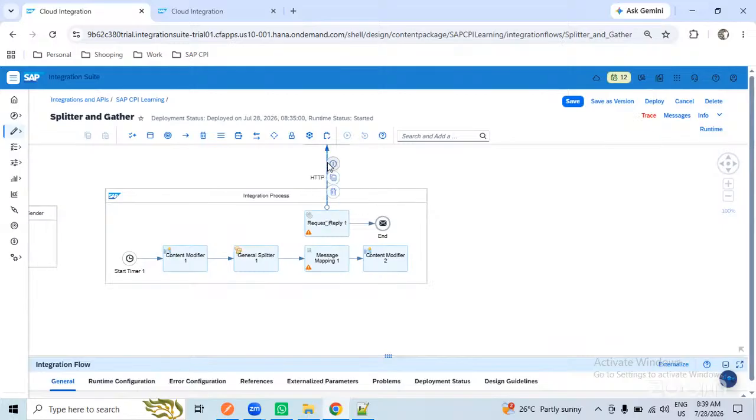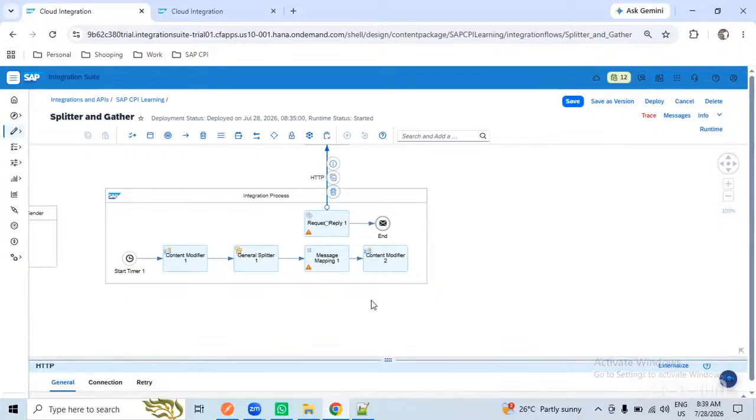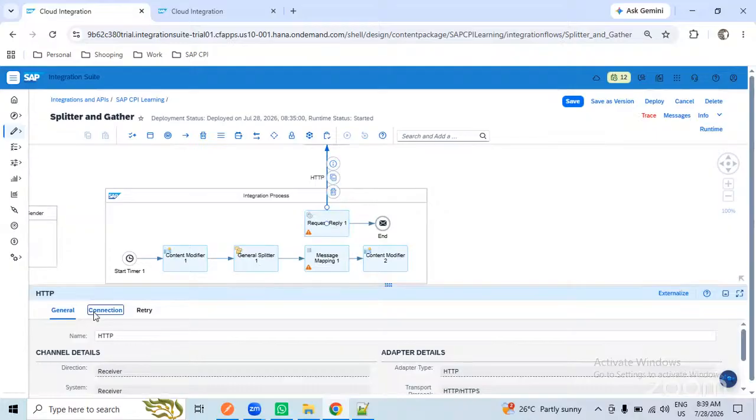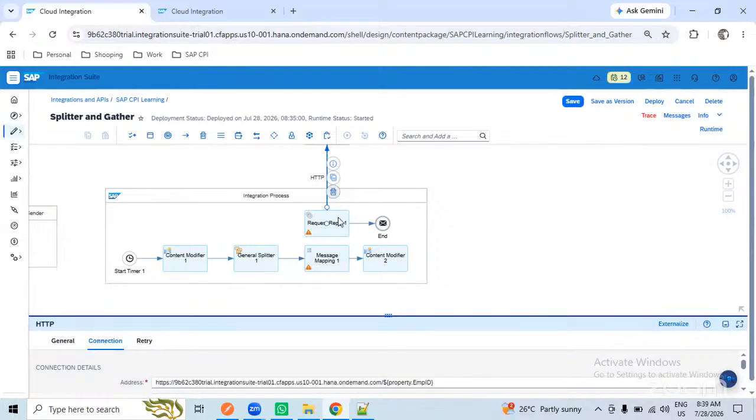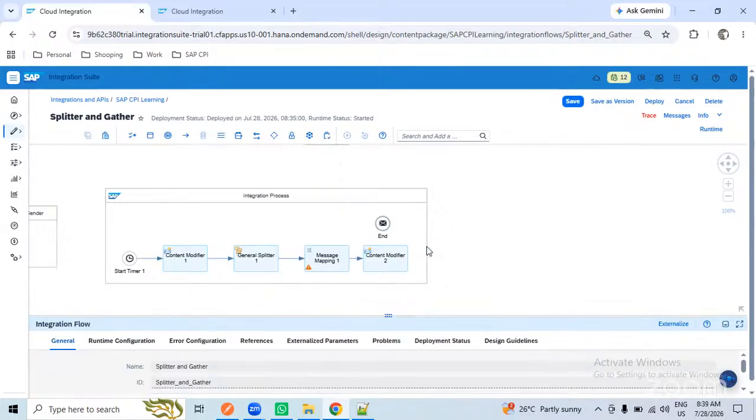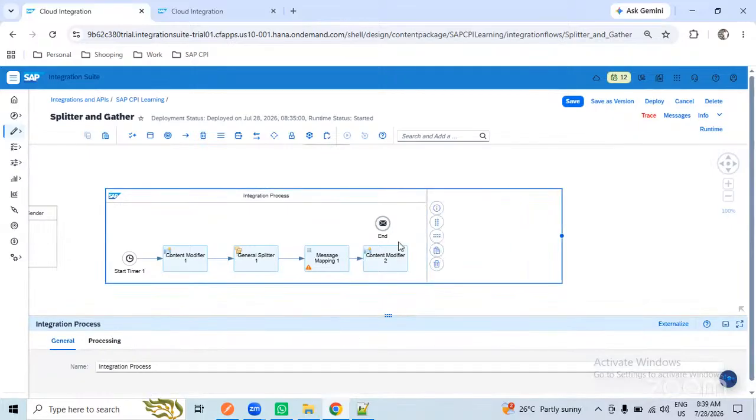since it won't work, it will throw us an error. So I don't want to go like this. But in real time, we will use the URL like this with the request reply, and we will post the data to this one. Since we don't have the third-party system, I will do a constant one. I will use another content modifier in order to show the data.